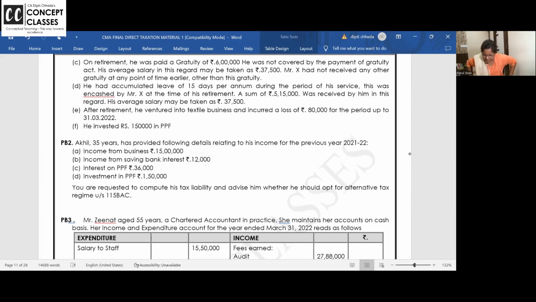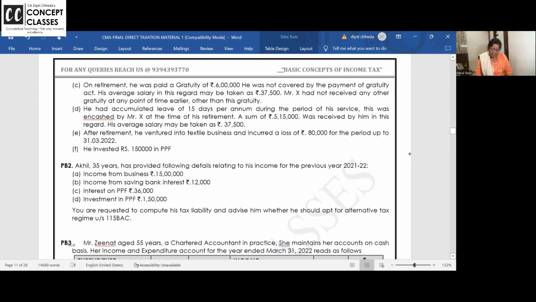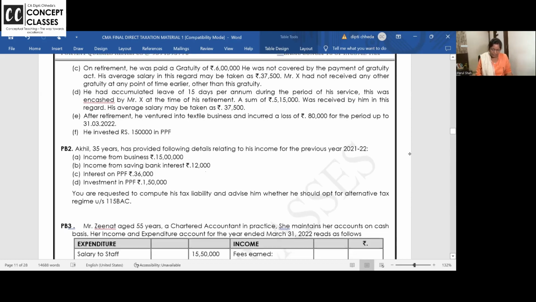Some of you have just given the exam earlier. You can tell me about this type of question, because in the online exam we are not getting to see the question papers. So by taking the word of the students, I have got to know that they have been asking this. But what level they are asking, you can share it with me, it will be helpful. Interest on PPF. You all know PPF interest is exempt.